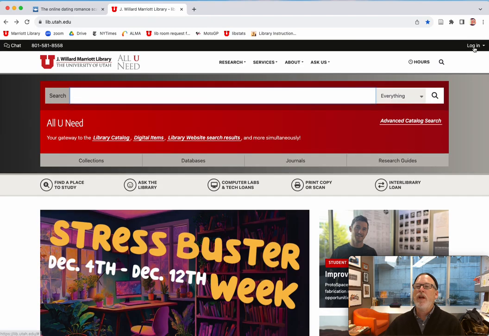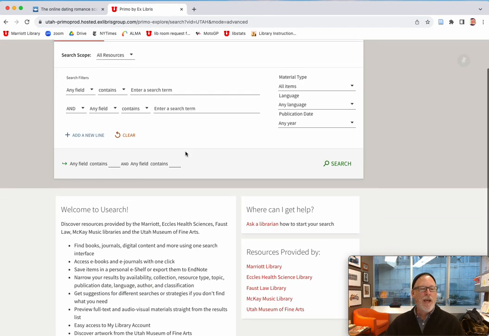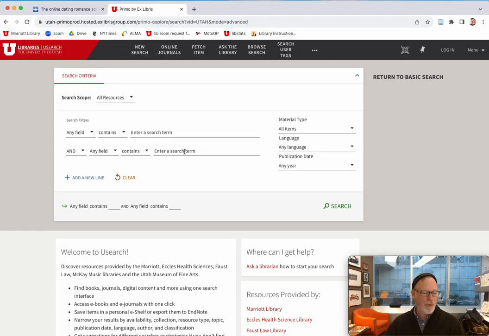First of all, if you're not logged in, if you're off campus, make sure and log in here first. Otherwise, you might not get access to stuff. And if you like Google Scholar, log in here first, and you'll get a lot more full text. So let's go to Advanced Catalog Search. And we're looking at border safety, as I read from your email earlier.